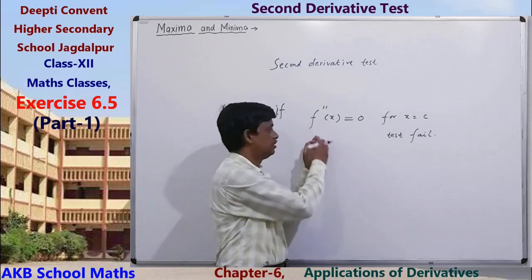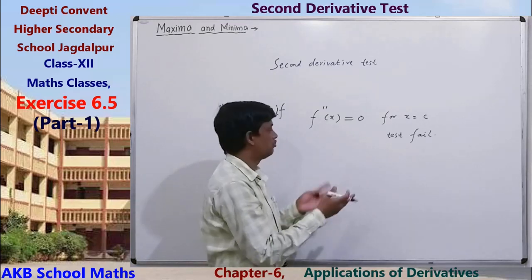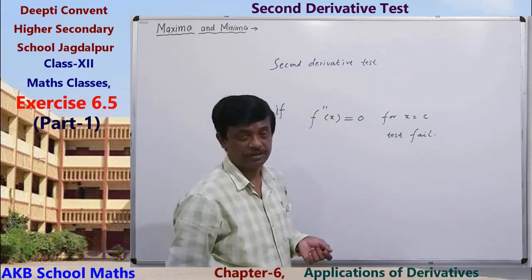By first derivative test means checking changes of sign of the first derivative.